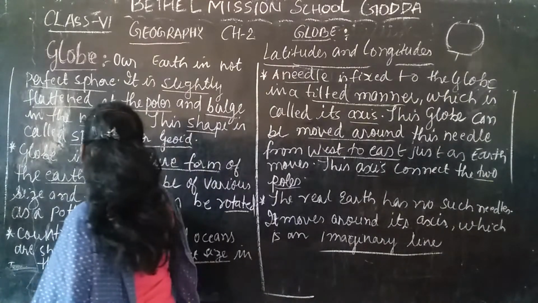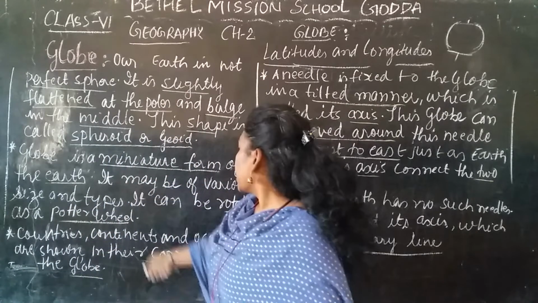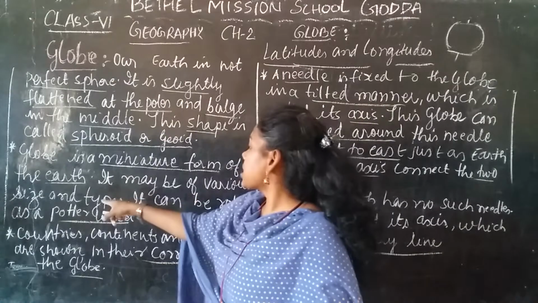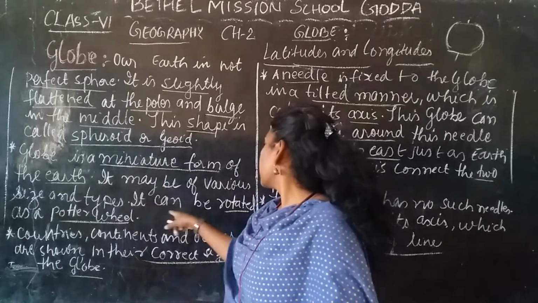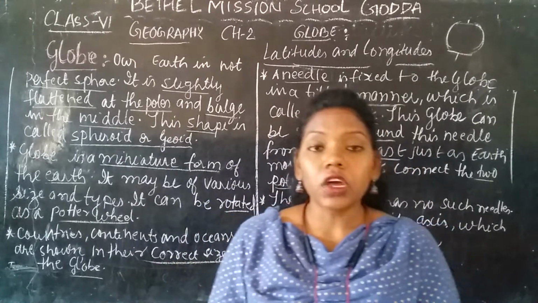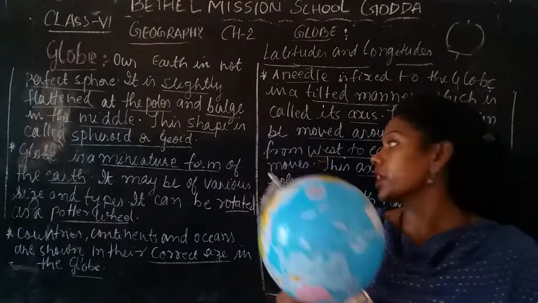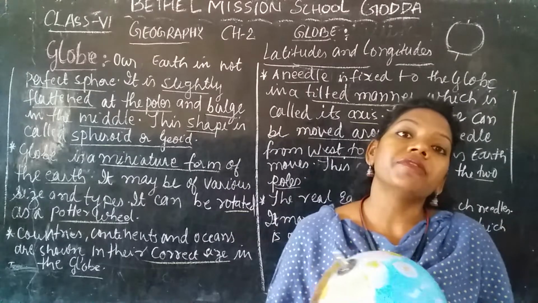Miniature means a small form, a small model of the Earth. It may vary in size and type. It can be rotated.